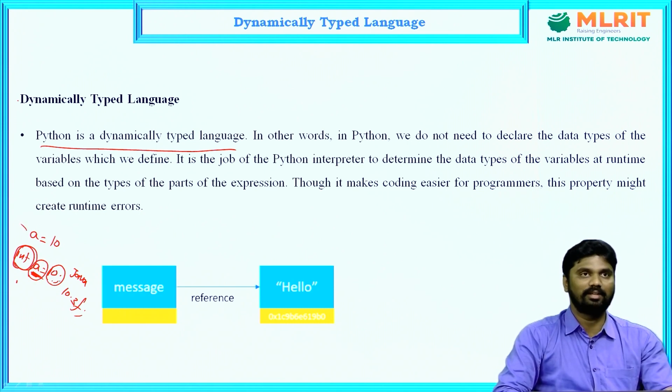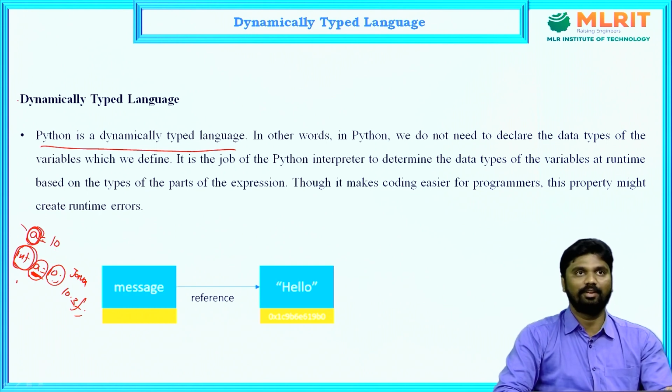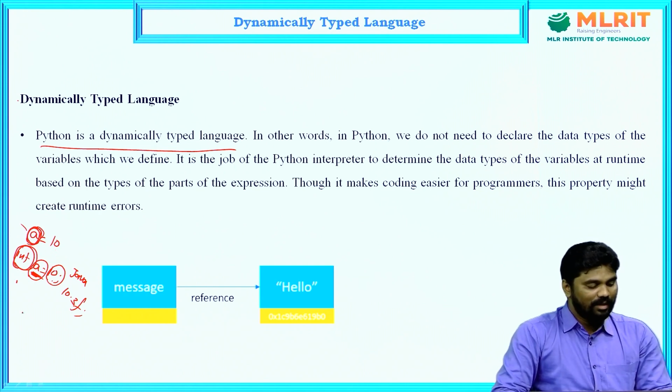Coming to Python, we did not define any data type before the variable. Then the doubt is, what is the data type of the variable a? Now see here, a equals 10.